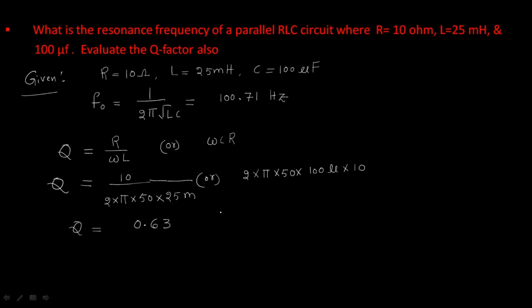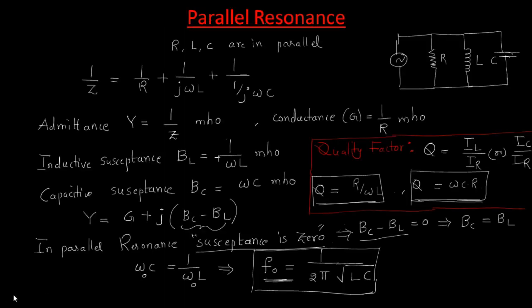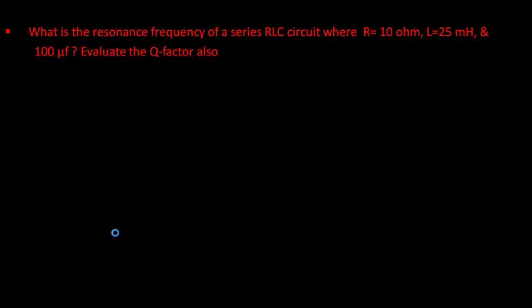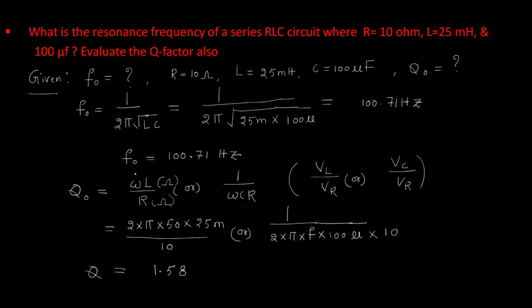0.63 is nothing but 1 by the quality factor of the series resonance. For series or parallel, look at here, F naught values are the same. This F naught value is the same, but the quality factors of parallel resonance and series resonance are reverse.